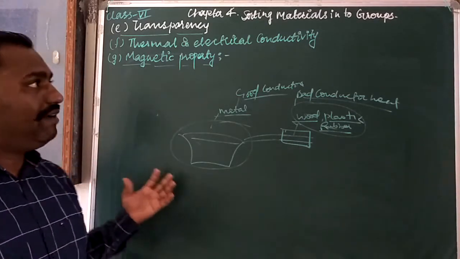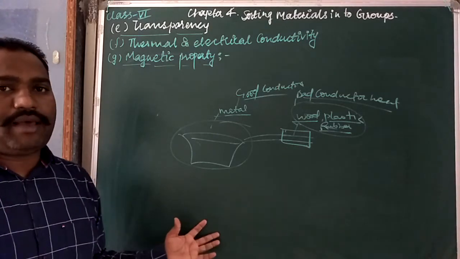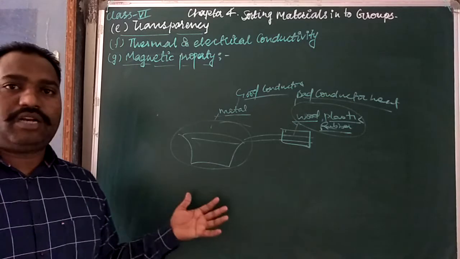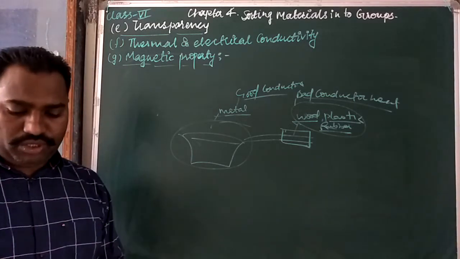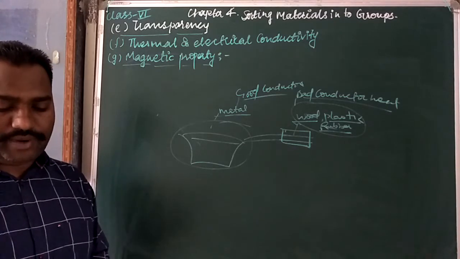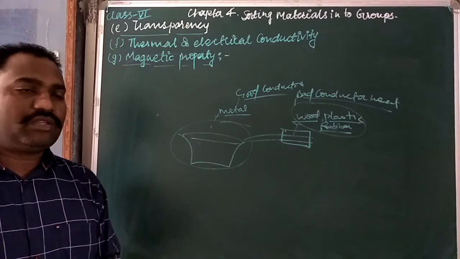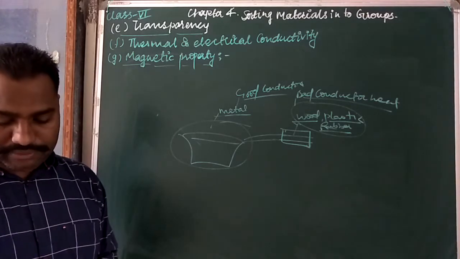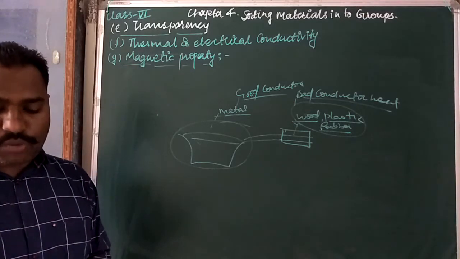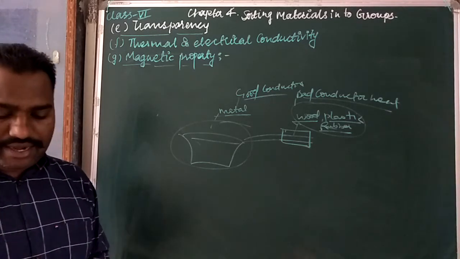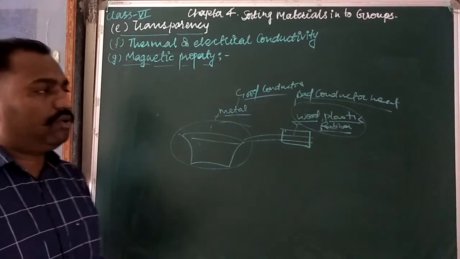But not every substance is attracted by a magnet. Not every metal can be attracted, like aluminum cannot be attracted by the magnet. Certain substances have the property of being attracted by a magnet, and such metals are known as magnetic metals. Iron, cobalt and nickel are magnetic metals.